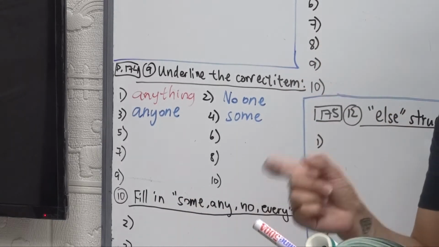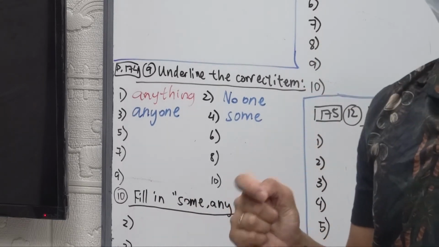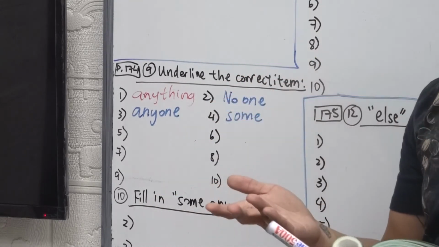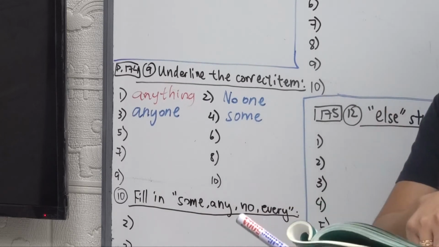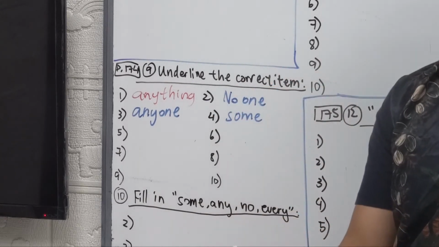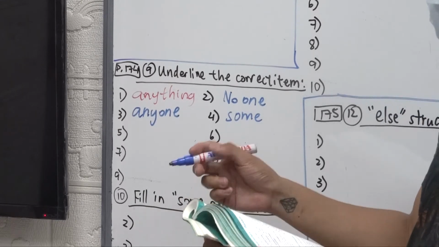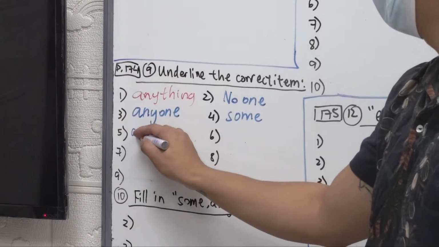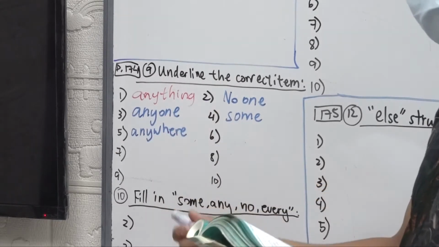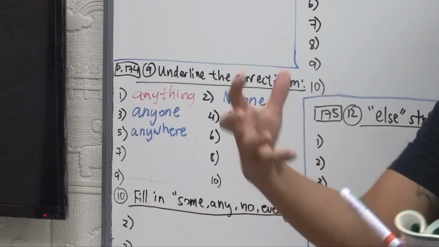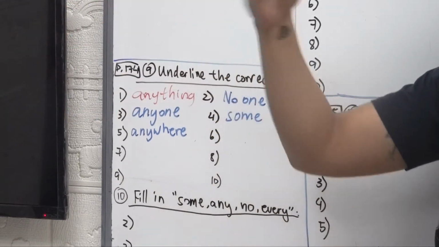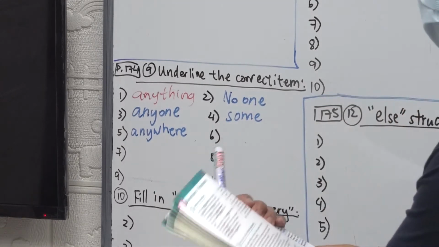Another point is the meaning, right? "I can't find my sister anywhere." I cannot find my sister in all the places that I'm trying to look at. It makes sense. But if you say "I can't find my sister in not any of the places that I'm trying to look at," it doesn't make sense. So it should be anywhere. When you get confused trying to answer questions, try to make the sentence larger, okay? Try to imagine the situation and then process that, see if it's correct or not.